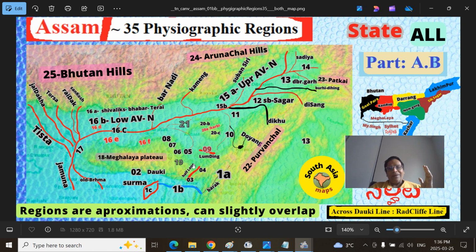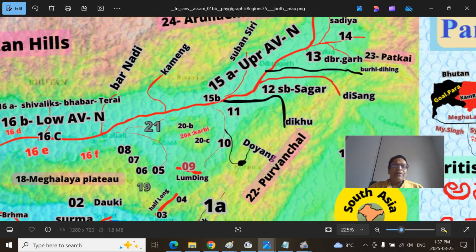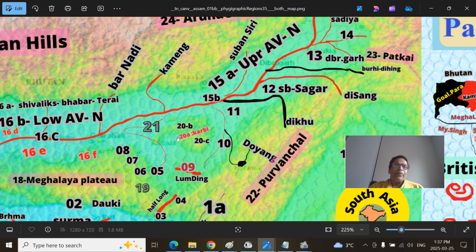The Kalang River, based upon erosion, cut a deeper valley, the Kapili River, essentially the Kapili River. So you will see the detachment a little bit, but essentially geologically they are the same. The entire plateau is the Karbi Anglang. I put 20A. The southern part is the Mikir-Rengma Hills, the northern part is the Mikir Hills. So they are close to the Kaziranga National Park area.